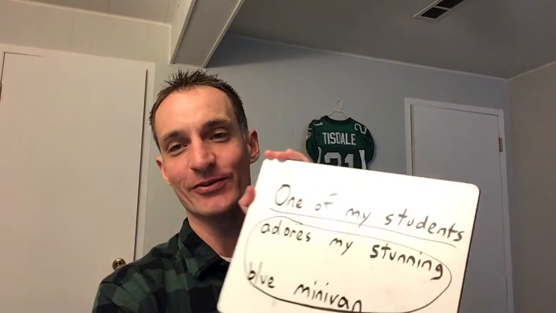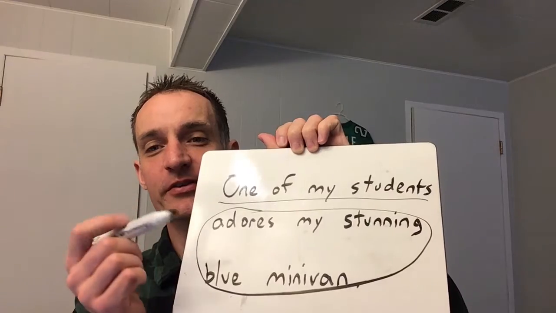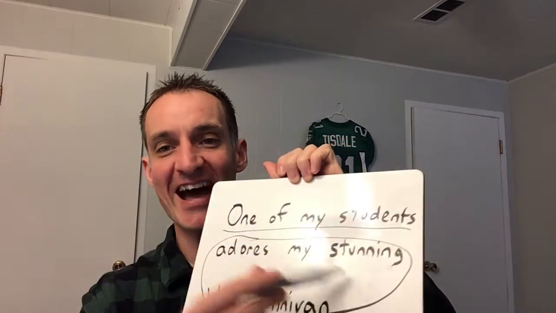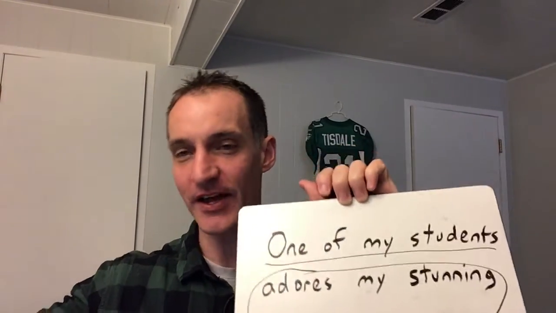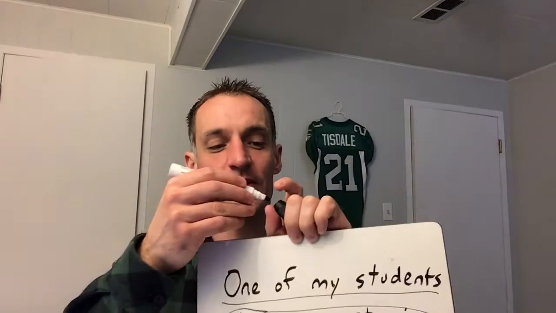Okay, underline the subject. Who or what is this about? Tricky, making it hard. It's about one of my students who will not be named. What about this student? Adores my stunning blue minivan. That's the action of adoring this van, and all that stuff. It's about him, subject, predicate, adores.